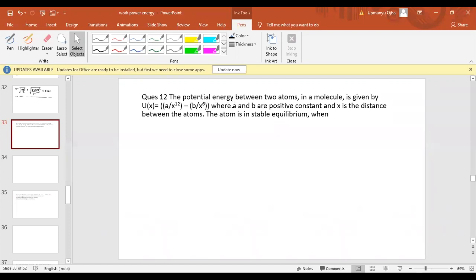Find the value of x when the atom is in stable equilibrium. Try to get the answer for this.